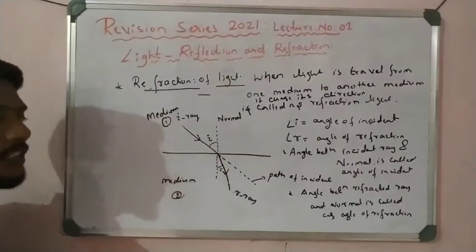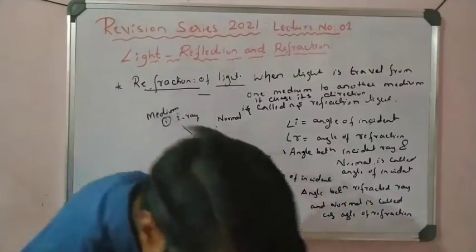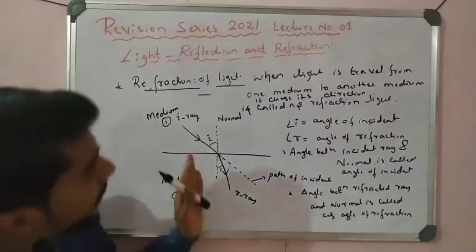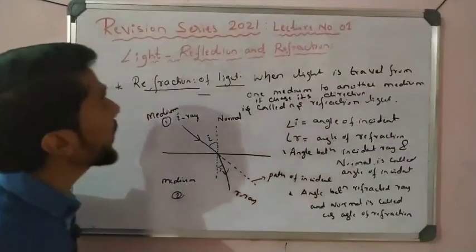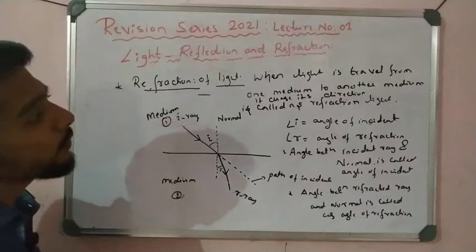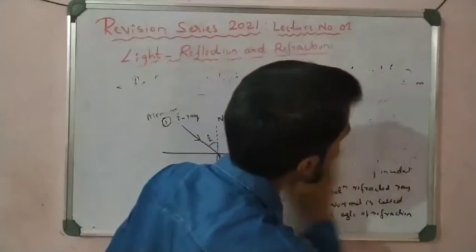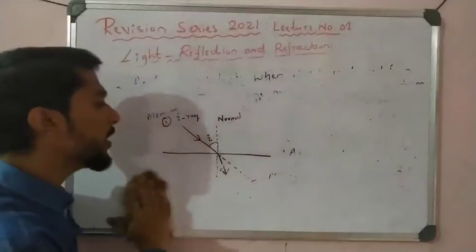So these simple definitions you have to remember, right? This is about the reflection of light, okay, and refraction of light here. Now in daily life, in everyday life, we observe the refraction of light. So that is very important.